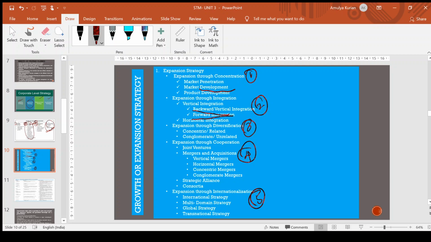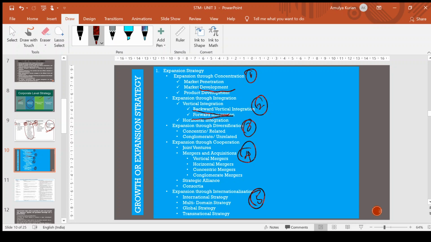Vertical integration is either procuring the raw material suppliers, that is backward integration. And if you are going with a finished product which you are not making currently, it is called forward integration. Horizontal integration is merging with those companies which are of similar line. So this is all about expansion through integration.